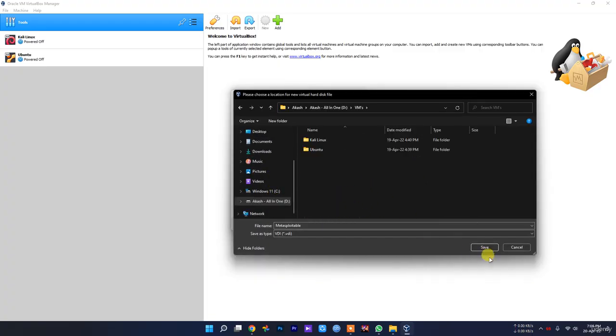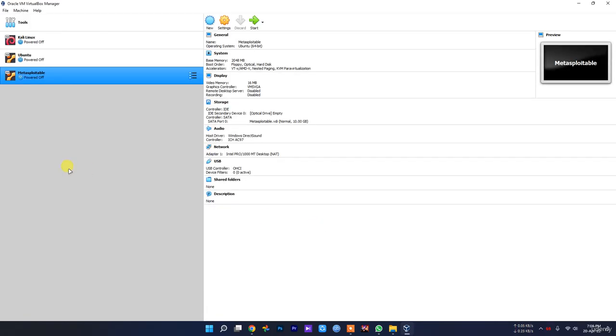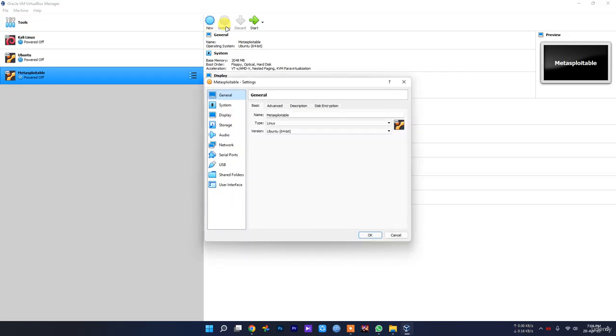Just click next, and I'm going to select my virtual machine folder. Make sure you select your own folder. I'm just going to select in here. Select the directory where you are going to save this virtual machine, and give it at least 10 GB. You can give it more if you want. Just click create, and after that we have to go into our settings and change some of them.